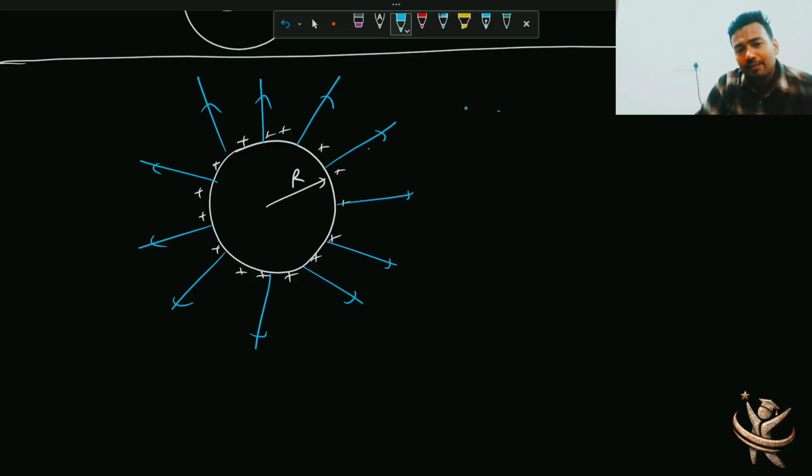Now if I take any positive charge in this field, definitely it will start moving and it will gain some kinetic energy. Now the question is, who is giving it this kinetic energy? The electric field of the sphere. So the electric field has a capability to do work, right?